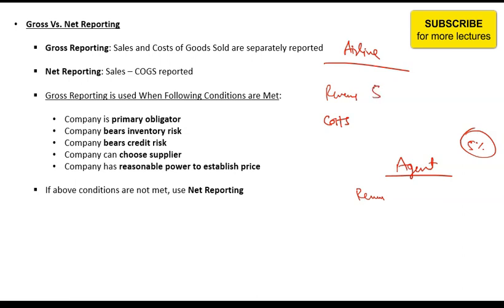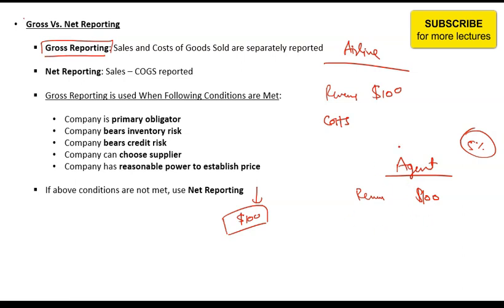So here the revenue is, let's say, $100. The ticket price is $100. The agent makes a sale of $100 to the end customer. What should be the revenue of the agent? Should it be the ticket price or should it be the commission? So there can be two reporting types. One is that it records the overall ticket revenue as the revenue, that is $100. This is known as gross reporting.